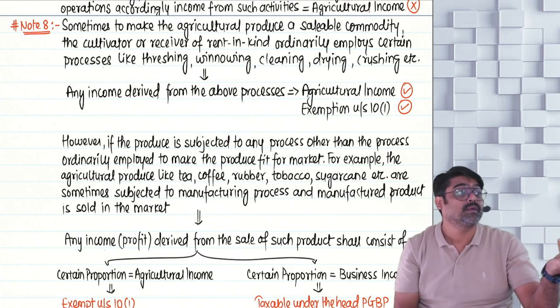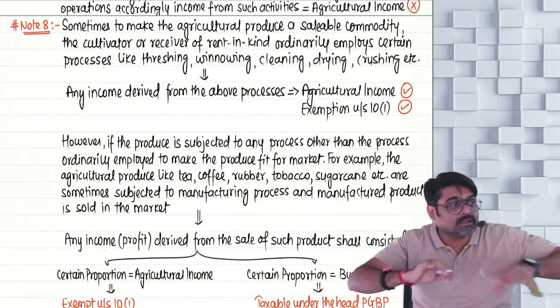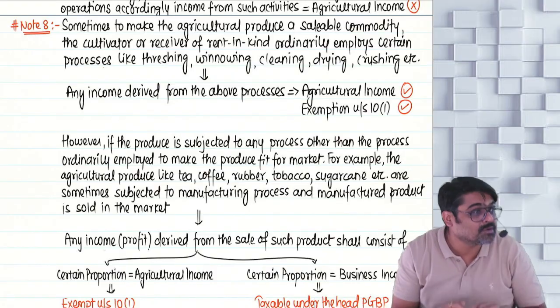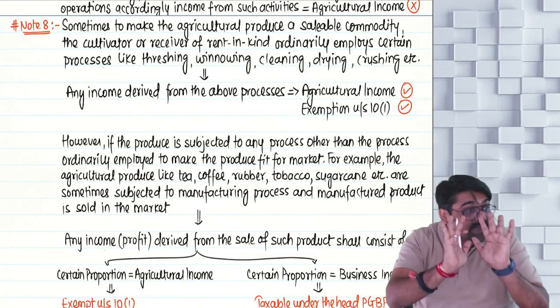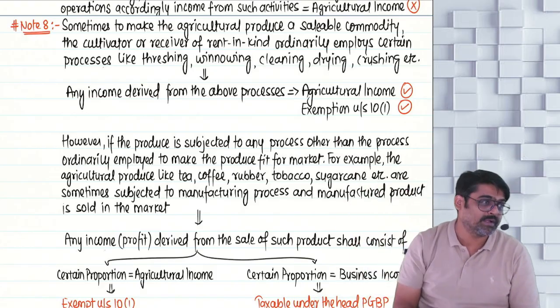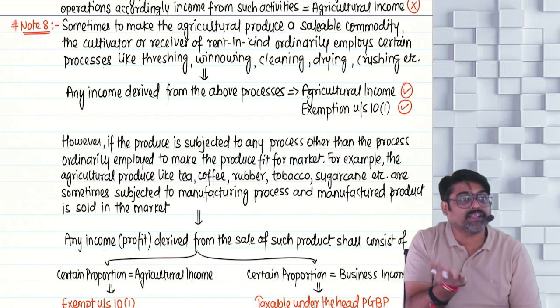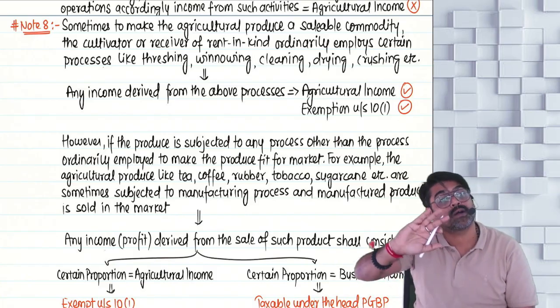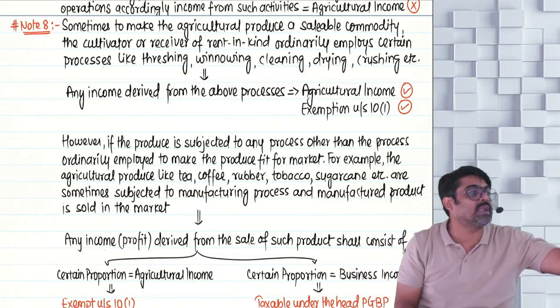You are growing tomatoes, plucking the tomatoes, sorting the tomatoes, cleaning the tomatoes, putting them in crates. These are the ordinary activities required to make the tomatoes a saleable commodity. If these activities are performed, are these activities changing the character of your farm produce? No, it is just making your farm produce a saleable commodity.